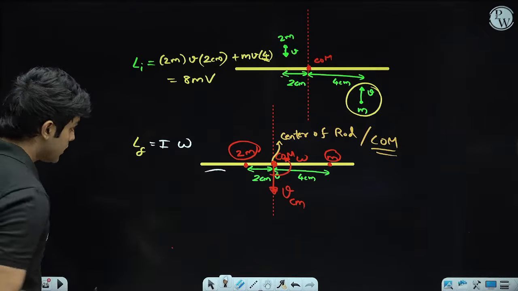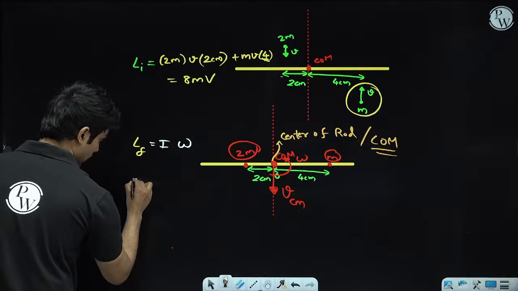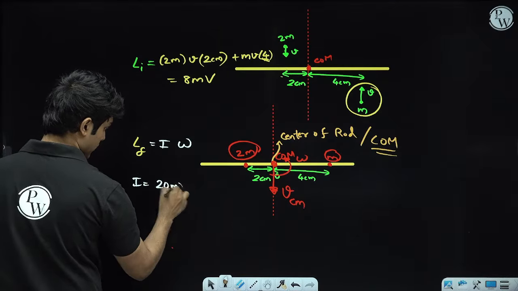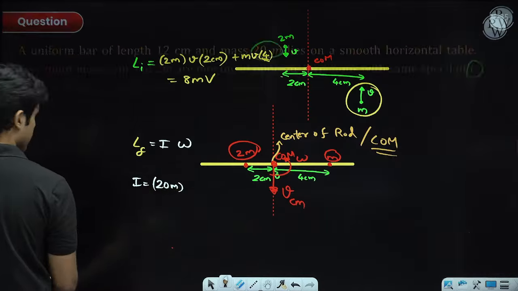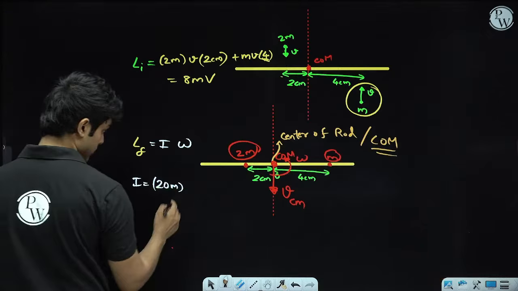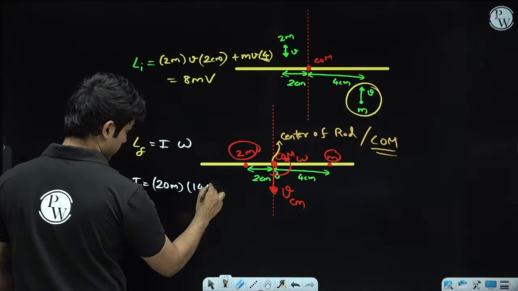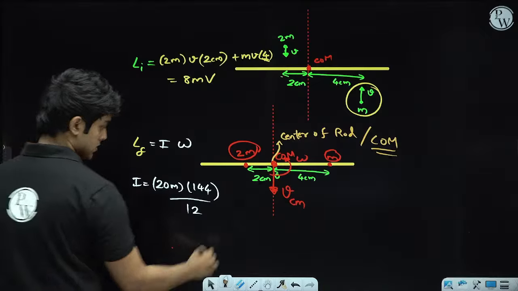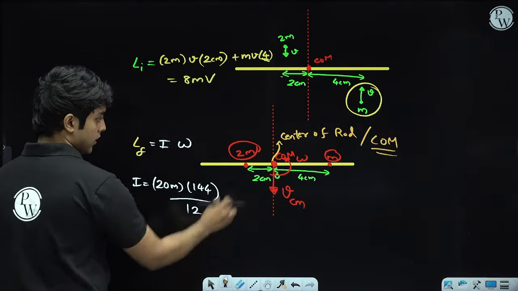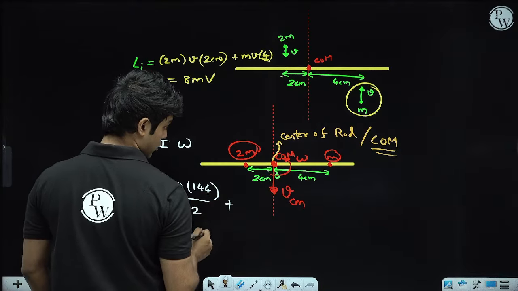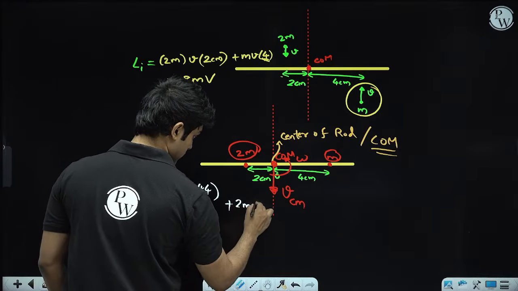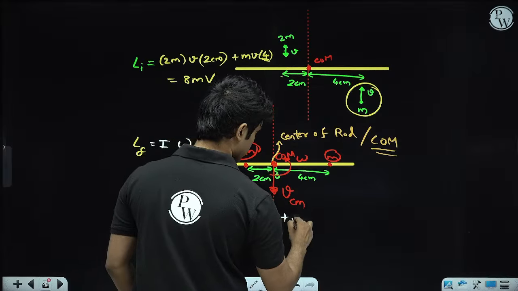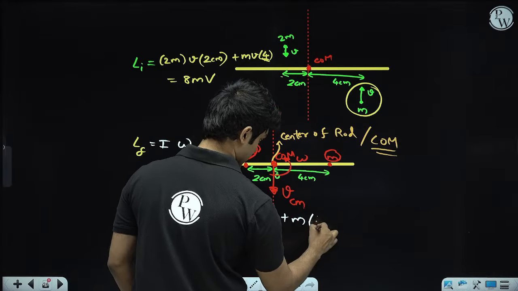Okay, so let's find I. Of the rod it is ml square by 12. The length of the rod is 12 centimeters, so 12 square is 144 ml square divided by 12, plus 2m into distance squared, so 2m into 2 square, plus m into 4 square, 16.